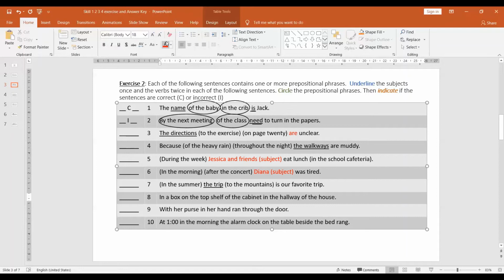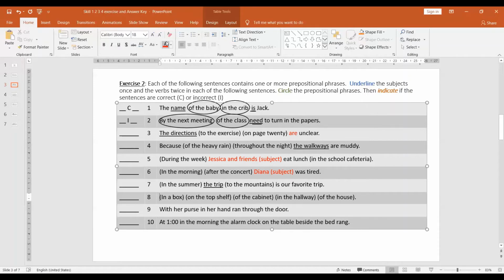In the box on top of the shelf of the cabinet in the hallway of the house. That is just a compilation of objects of preposition. So let's see how many. 1, 2, 3, 4, 5.